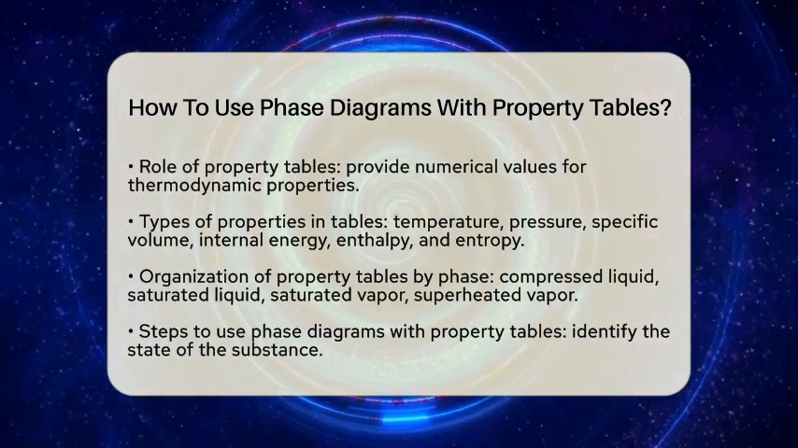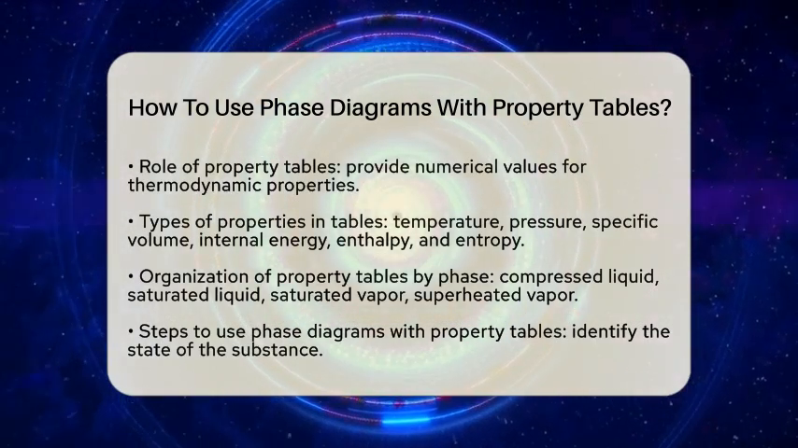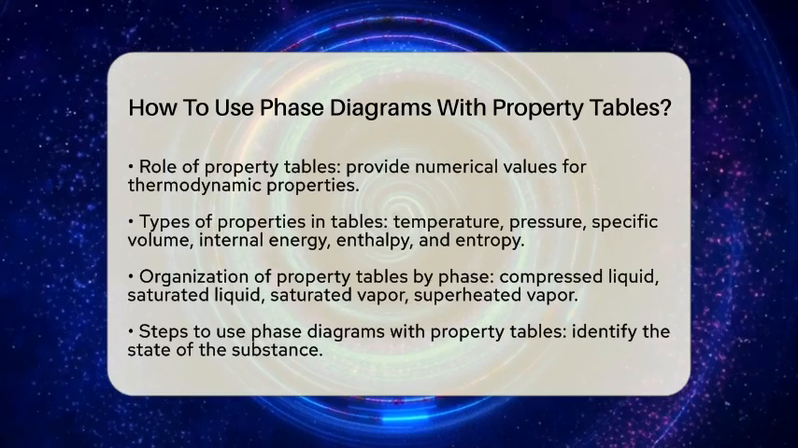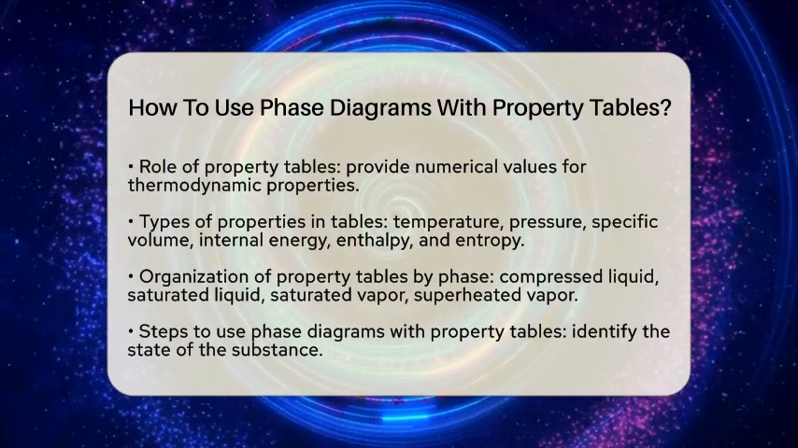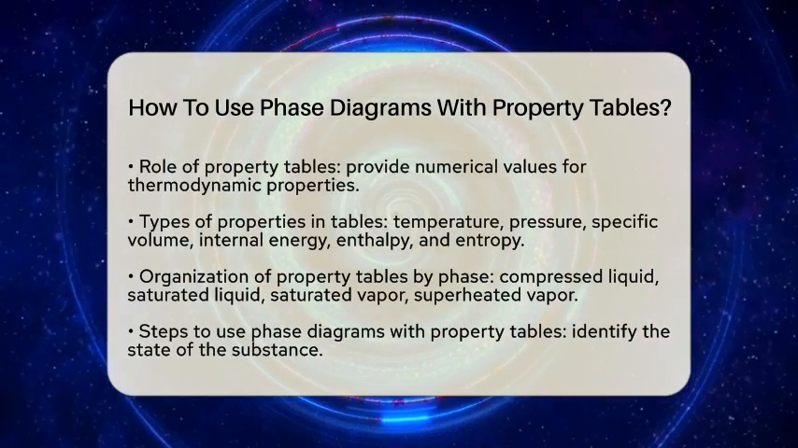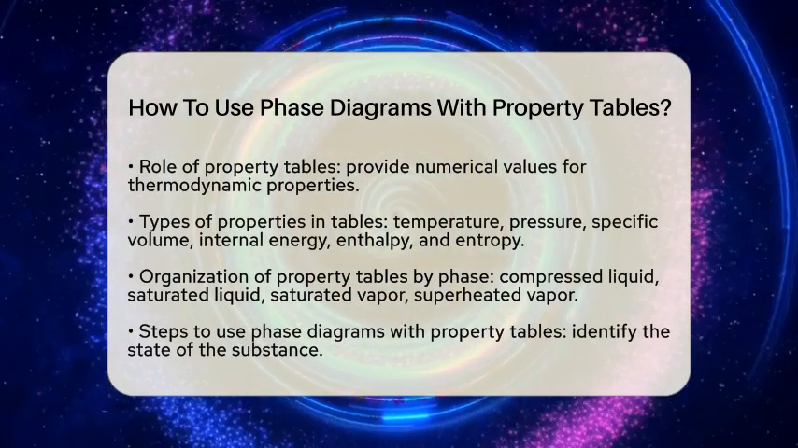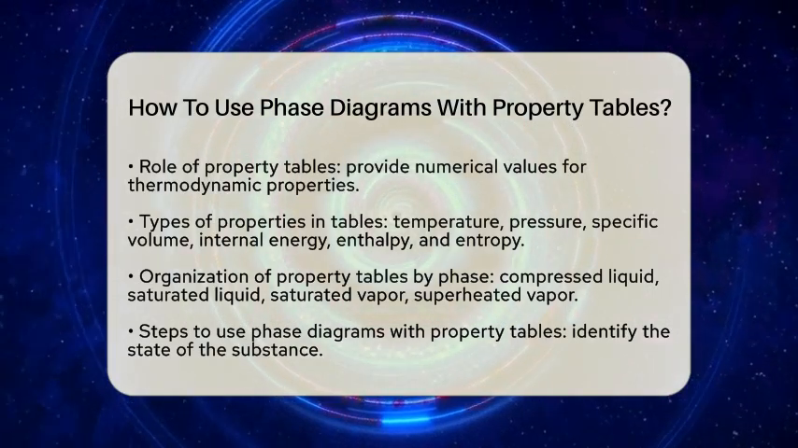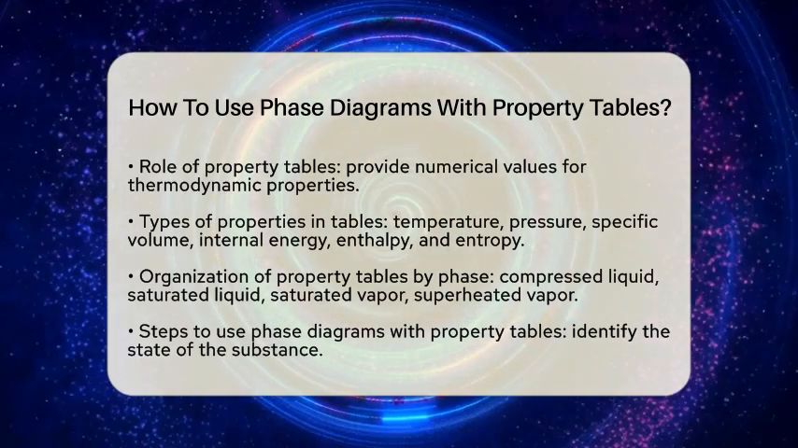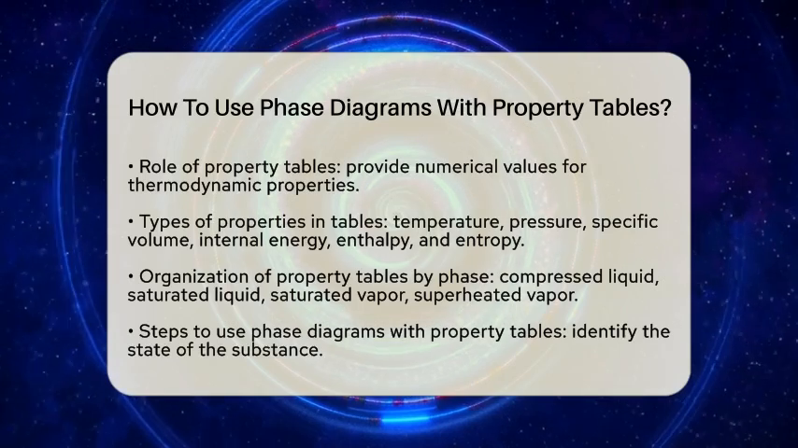To use phase diagrams with property tables, follow these steps. First, identify the state of the substance using the phase diagram. If you have known properties like pressure and temperature, locate the corresponding point on the diagram. This will tell you whether the substance is a compressed liquid, saturated mixture, or superheated vapor.